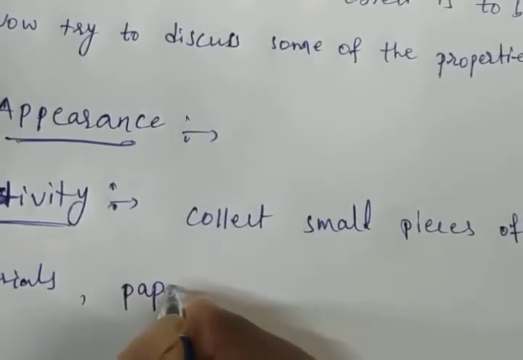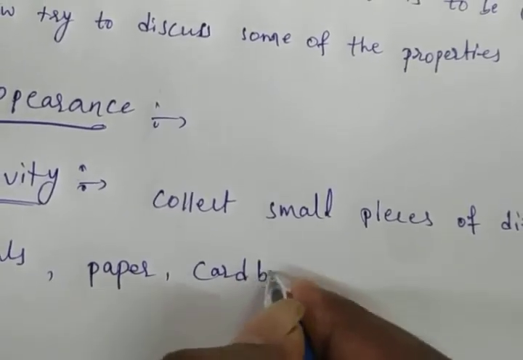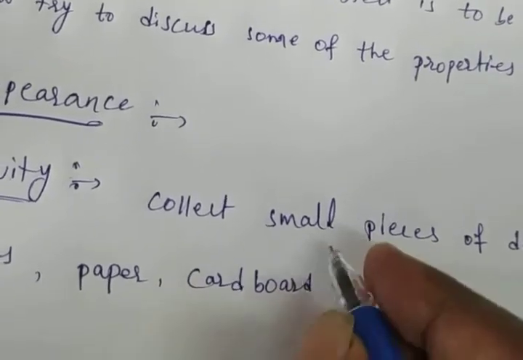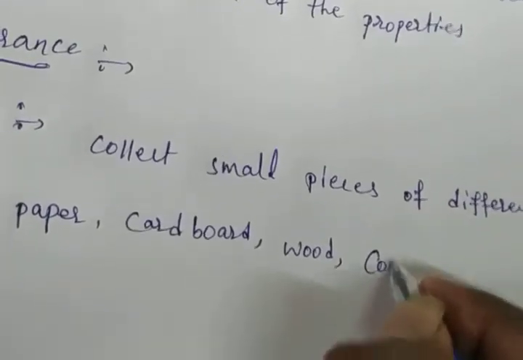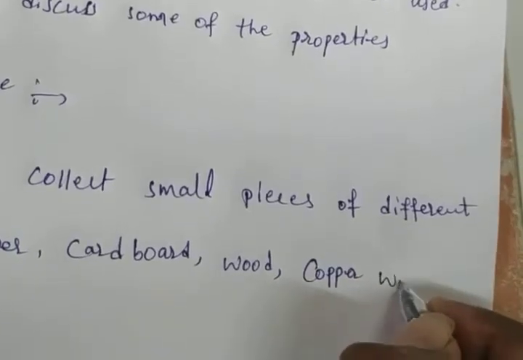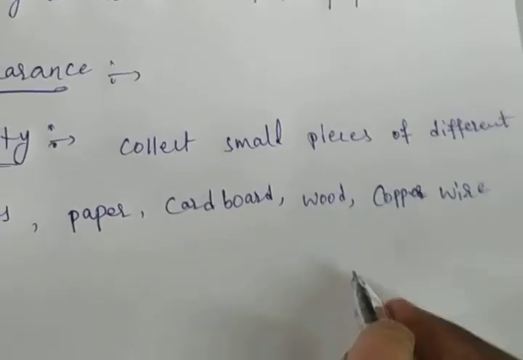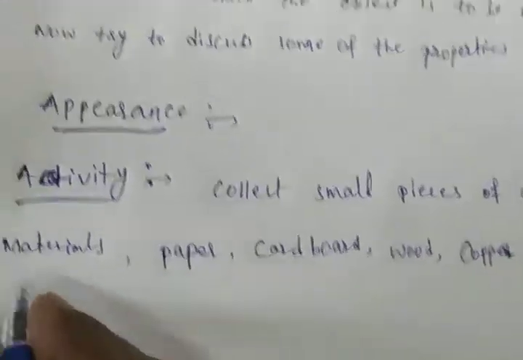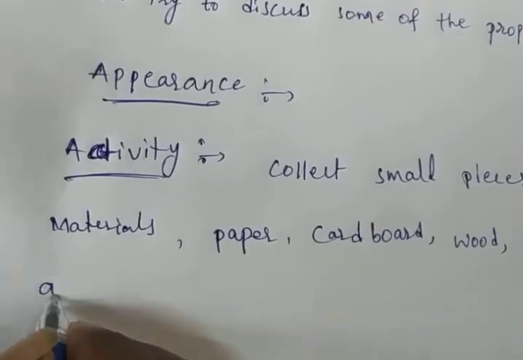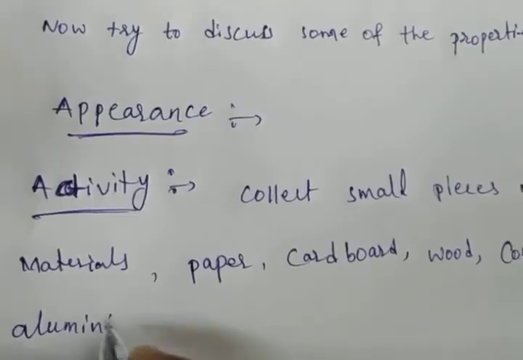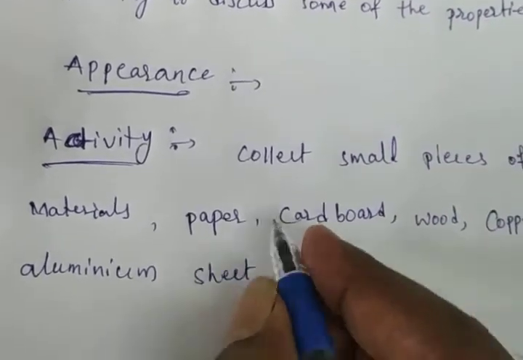Paper, cardboard, and wood, and copper wire, and aluminum sheet, and chalk.